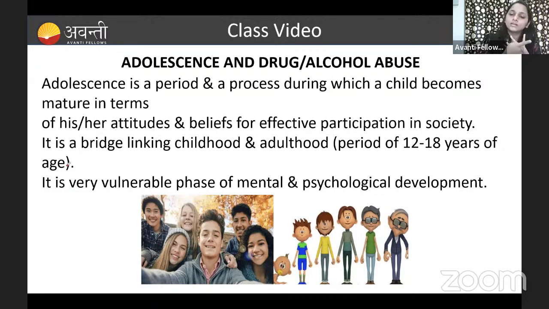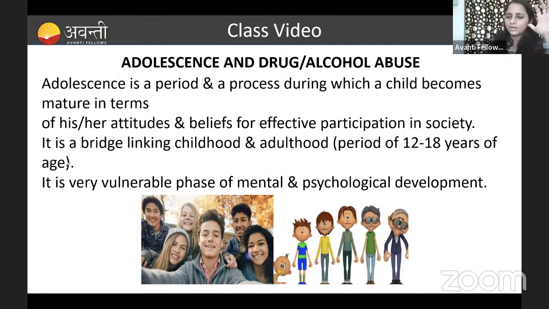So that is between 12 to 18 years of age. And here you can see, this is the age when students are completing the 10th standard and going to the 11th and 12th and joining colleges, right? What will they think? We are independent, right? In the adolescent stage, they will think that we are independent and no one has to tell them to go to school or do this thing and that thing, because they are independent, right? So we call that the adolescent age, and the adolescent age is the vulnerable phase.